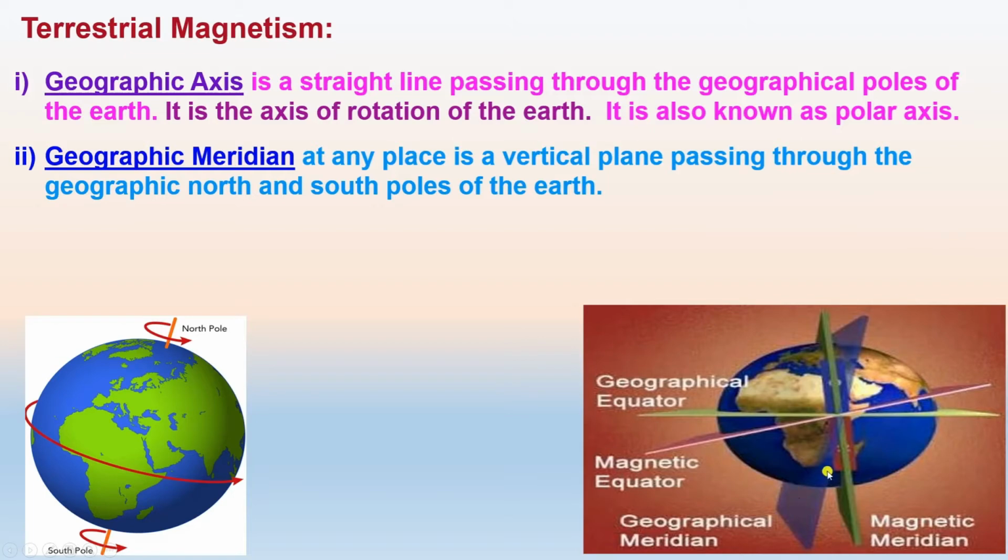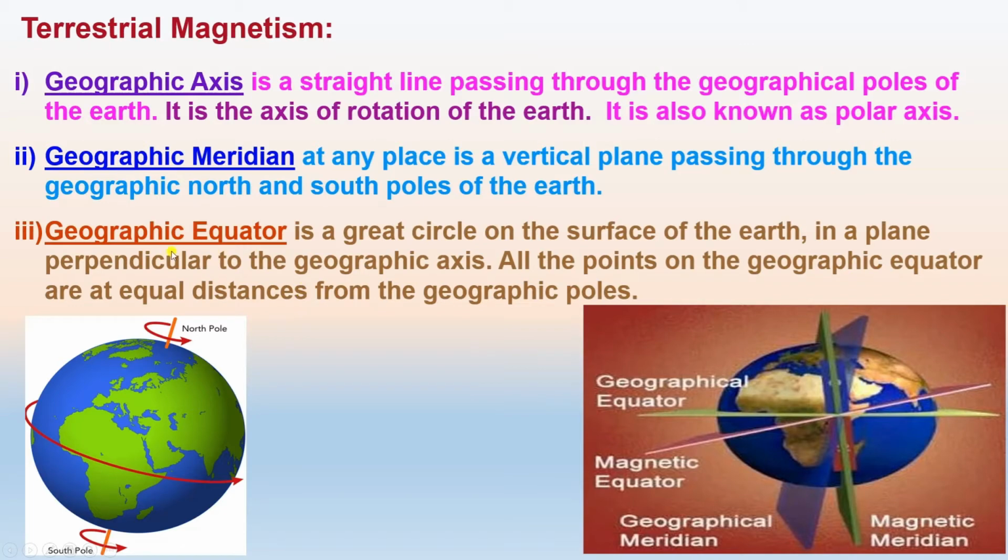Then is geographic equator, this line represented by the red. It is the great circle on the surface of earth in the plane perpendicular to the geographic axis. All the points on the geographic equator are at equal distance from the geographic poles.